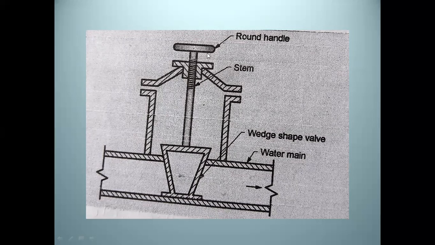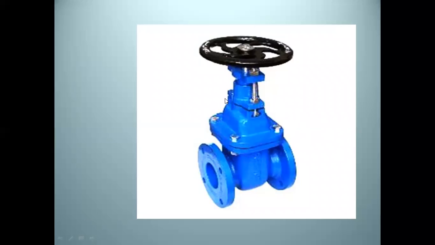It has one rounded handle, then one stem, then a wedge shaped valve, and when we are going to stop the flow of water, this valve is lowered into the water main and stops the flow of water.